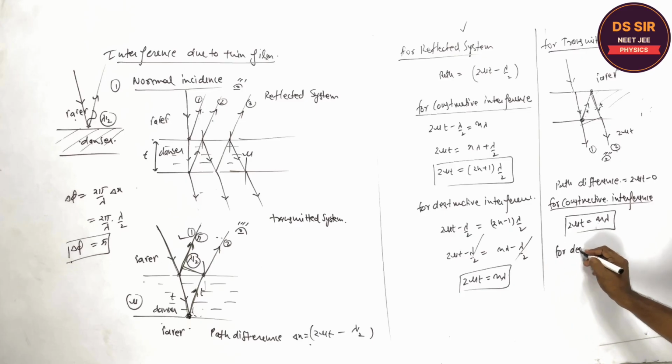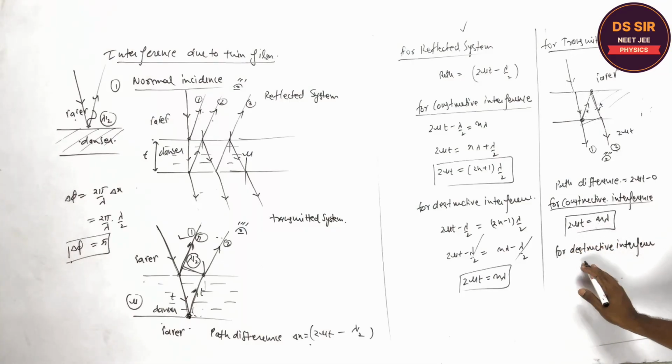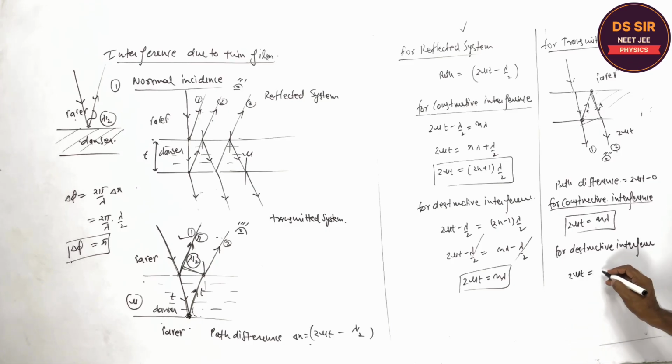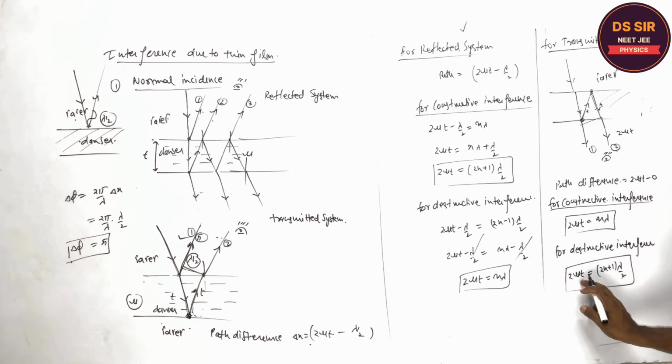For destructive interference, the path difference, that is 2 mu T, must be equal to what? 2n plus 1 into lambda. Is it clear or not? Listen to one thing.